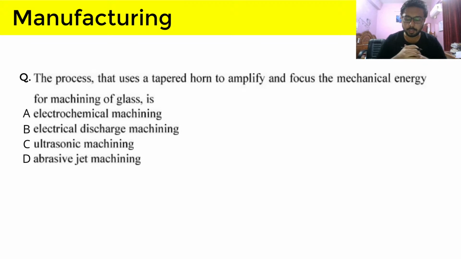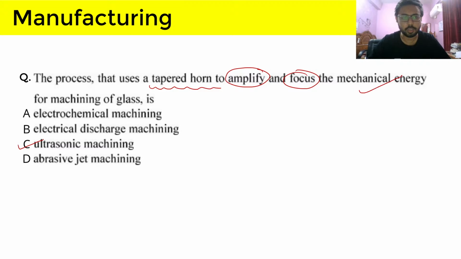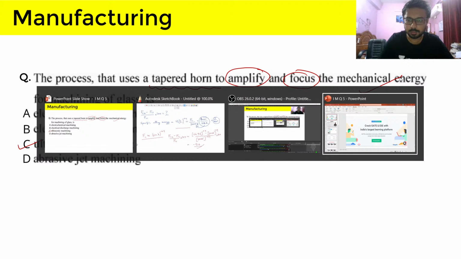So I am writing, the answer to this question is C, ultrasonic machining. See, it is already given that a tapered horn is used to amplify and focus the mechanical energy. So let me just show you some figures.